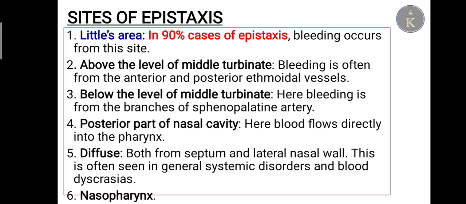Number 4, the posterior part of the nasal cavity: bleeding directly into the pharynx. Number 5, diffuse: bleeding both from the septum and lateral nasal wall. The septum is the medial wall; turbinates and meatus are the lateral wall. This is often seen in general systemic disorders and blood dyscrasias or any disorder of blood. And number 6 being the nasopharynx.